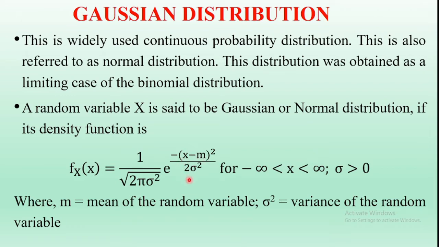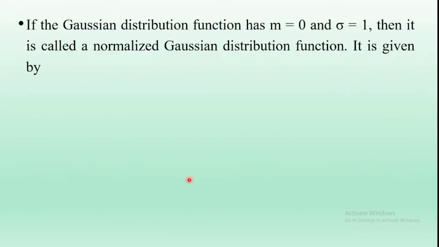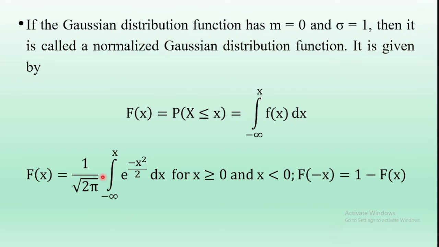So that is the remaining expression after substituting: f(x) is equal to 1 by square root of 2 pi, e power minus x square by 2.